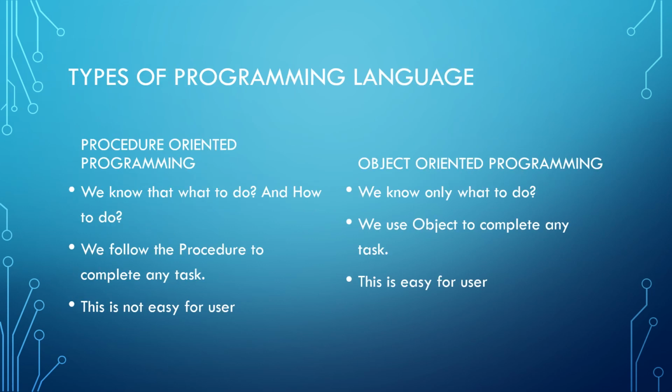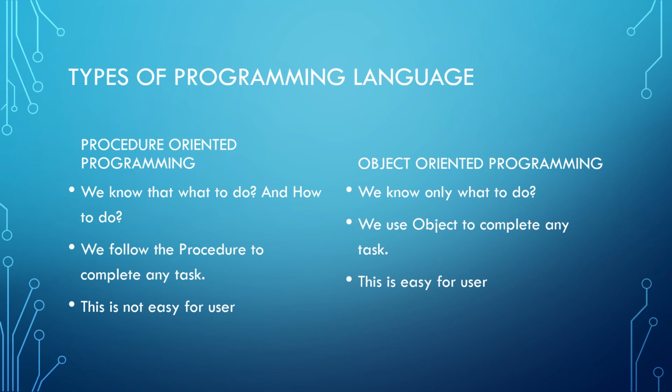In our previous classes, we have learned some languages such as machine language, assembly language, low level language, and high level language. But according to programming, we can divide programming languages into two parts. First, procedure oriented programming, and second, object oriented programming. I will now explain procedure oriented programming.